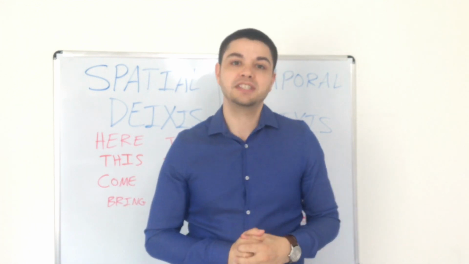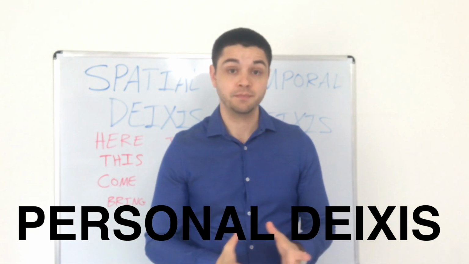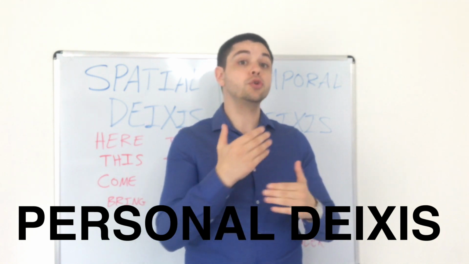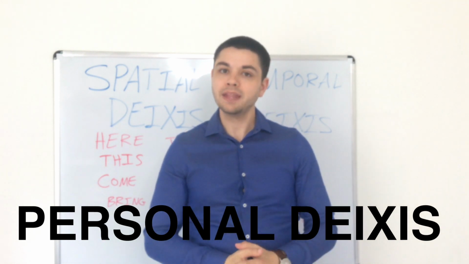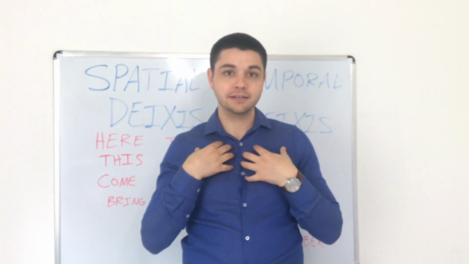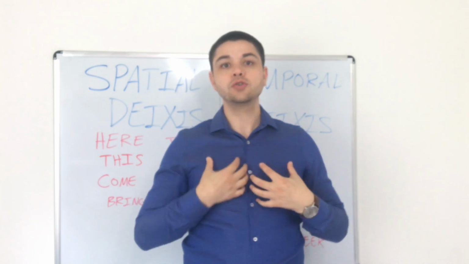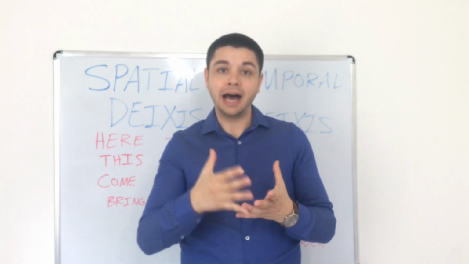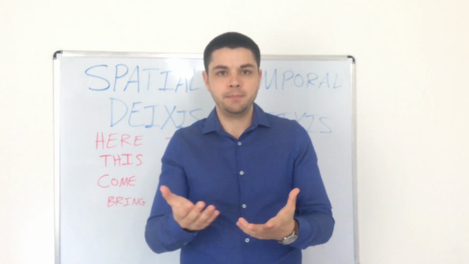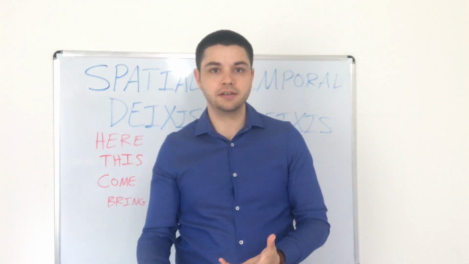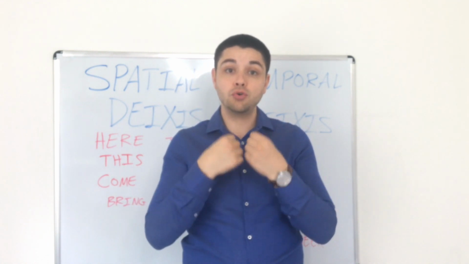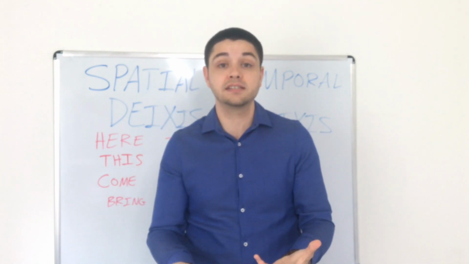The first one that we're going to talk about today is personal deixis. And this is about personal pronouns. Now we call them personal pronouns because they're about people. And an example of that is when I say the word I, right? I, like me, Kris. So when I say the word I means Kris. But when you say the word I, it means you. So it's a different person. So this word means something different in different situations. In fact, it depends on who the speaker is or who the thinker is, right?